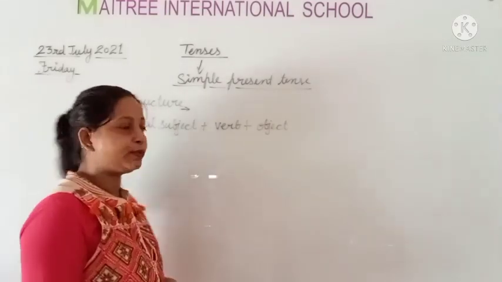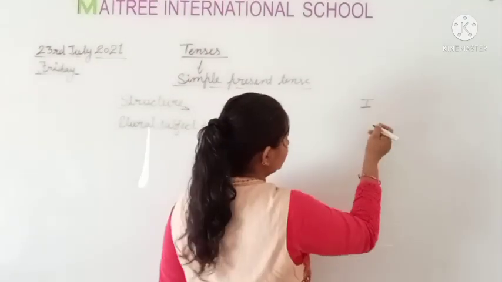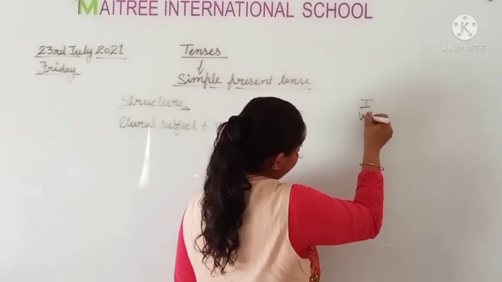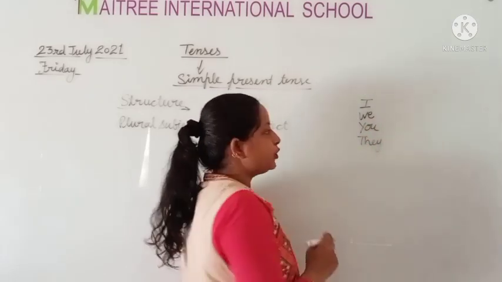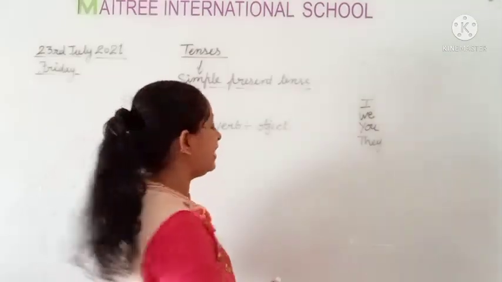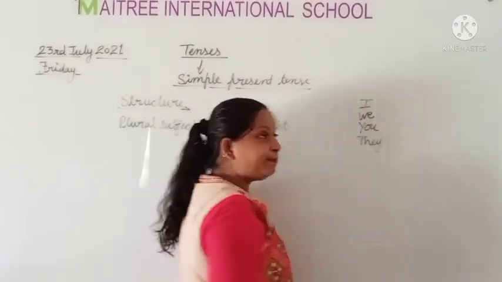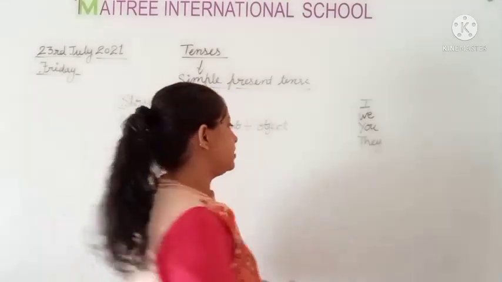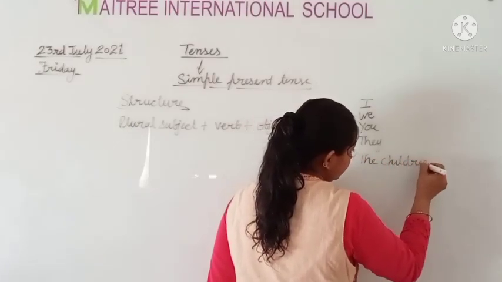Now I am going to make a table for this. If we have the pronoun, the subjective pronoun as a subject in the sentence, I, we, you, they, then we use first form of verb without s or es. S or es is not to be used when we have these type of subject. Okay, I, we, you, they, and any plural subject like the children. You all know this is the plural one, right? Children.